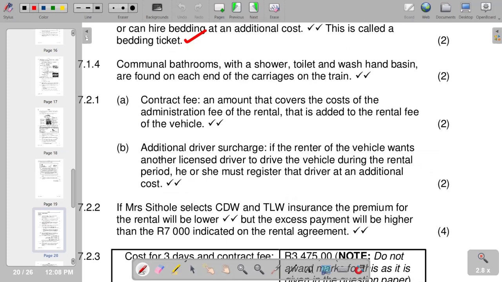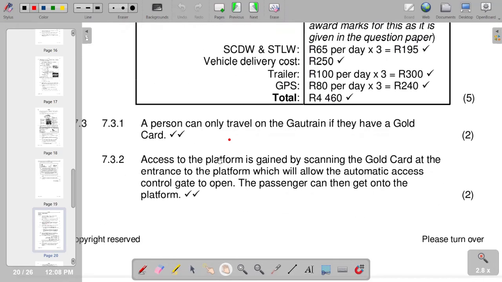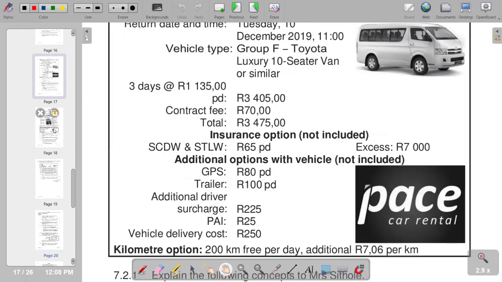As we are saying, access to the platform is gained by scanning the gold card at the entrance to the platform, which will allow the automatic access control gate to open. The passenger can then get onto the platform. So that is what we have on that part.